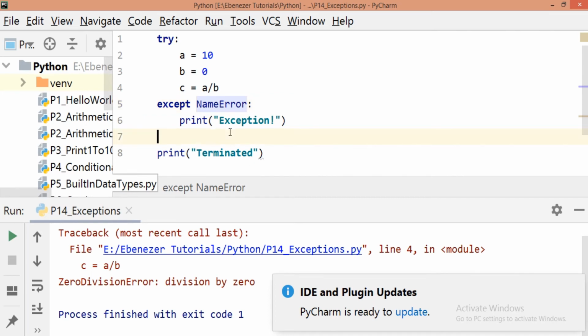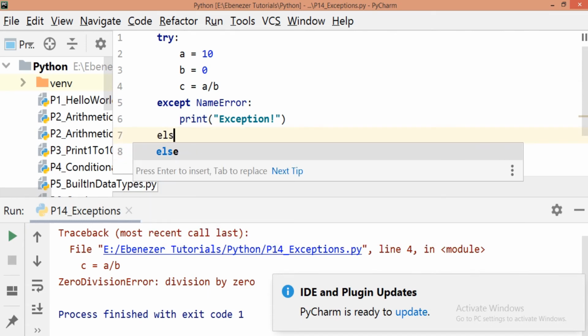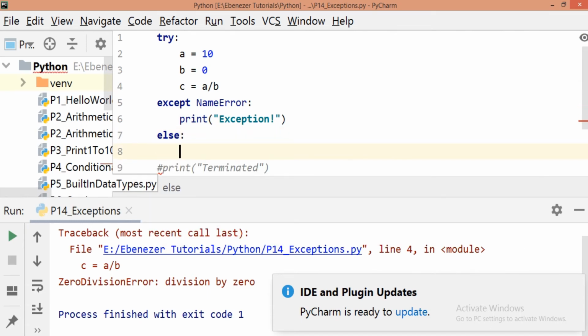One more thing that we can do here is we can have the else block. What is the else block? In case the exception has not occurred, we want to do something. So that will be done inside the else block. So I want to print "exception not occurred".